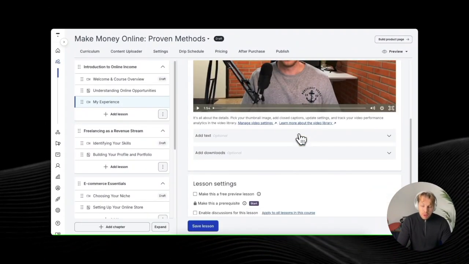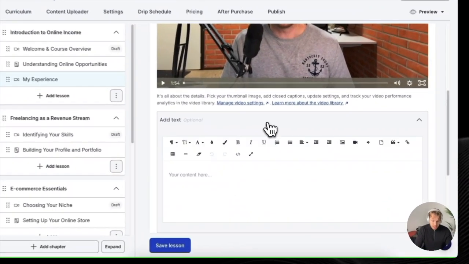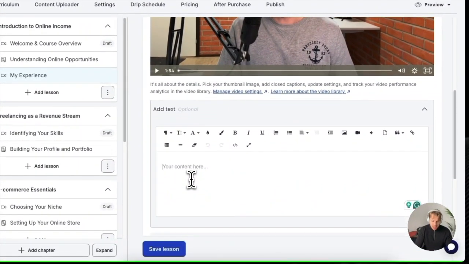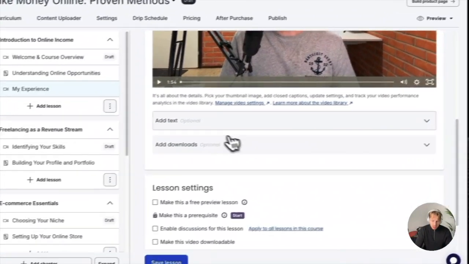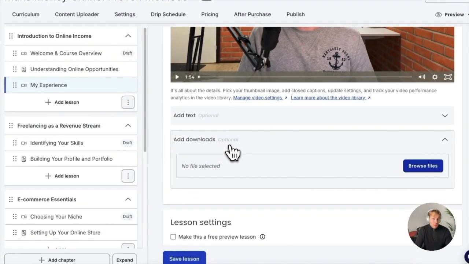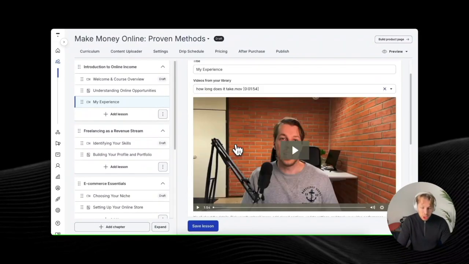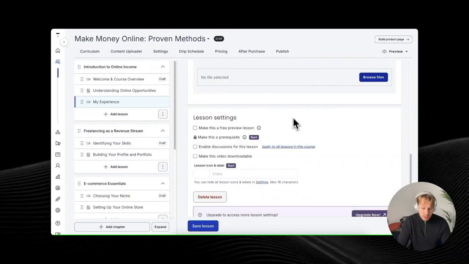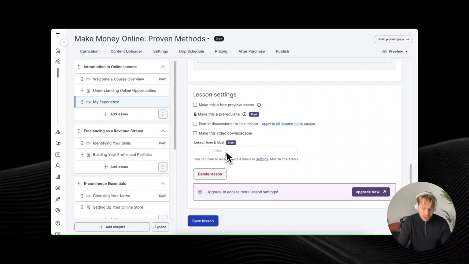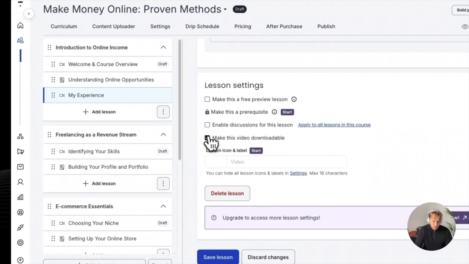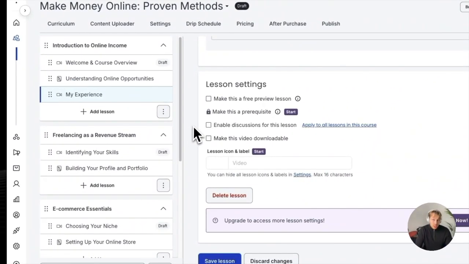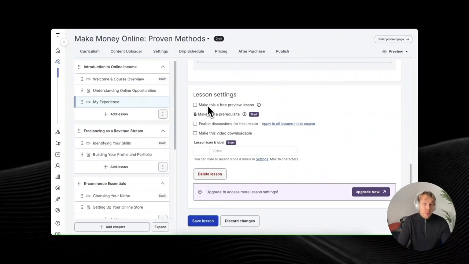But one thing I also like about Thinkific is that you can actually add text here as well. So it's not just a video, you can also add text as well as downloads. If you're showing some kind of things where you have some templates or some additional information that you forgot to mention in the video, you can do that here as well. And you can create downloadable video, you can enable discussions, you can make this a preview video.